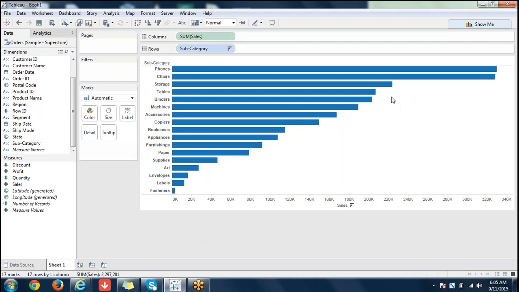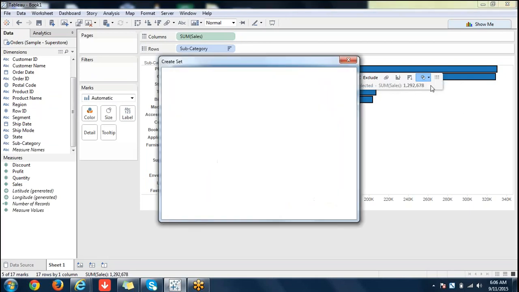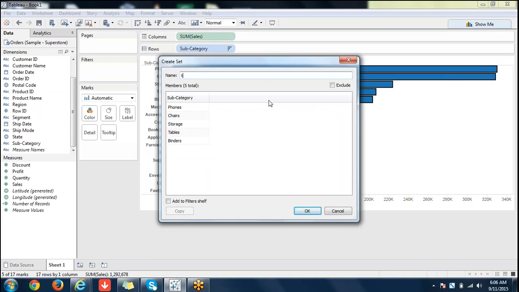So now I'm trying to select top four here again, same as yesterday's group. This is the group icon, and this one is the set icon. So create set. As of now, there are no sets here, so it's not showing any other set. It's asking me to create the set, and I'm creating it using top 5 based on sales.